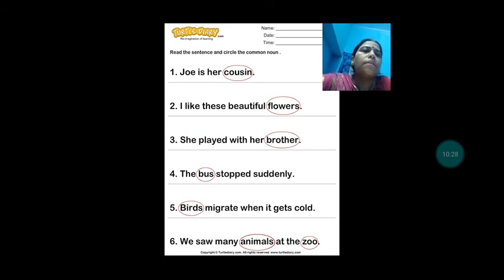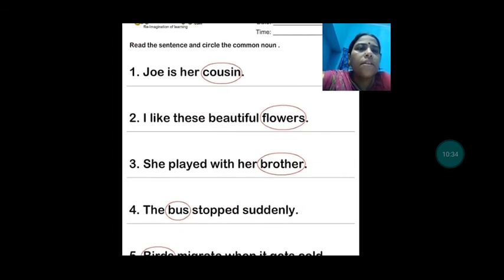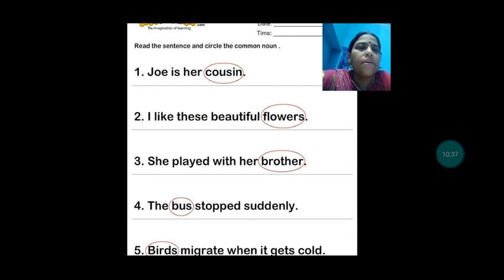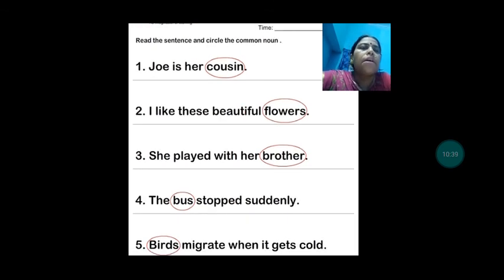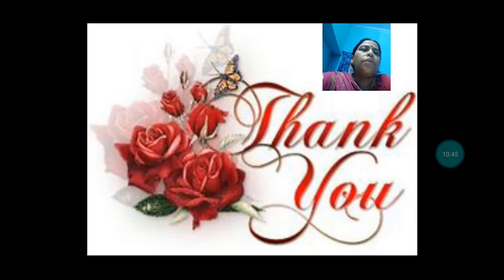Zoe is her cousin. Correct, I said cousin. I like these beautiful flowers. Flowers. She played with her brother. Correct. The bus stopped suddenly. Bus. Birds migrate when it's cold. Birds. Correct. Good.